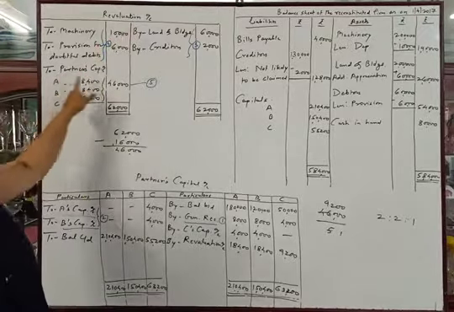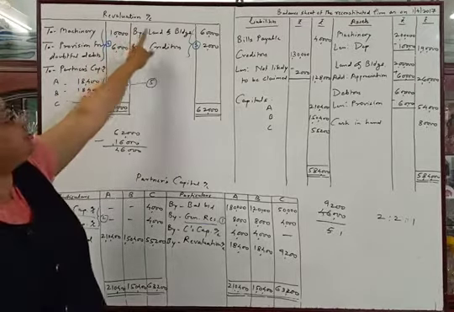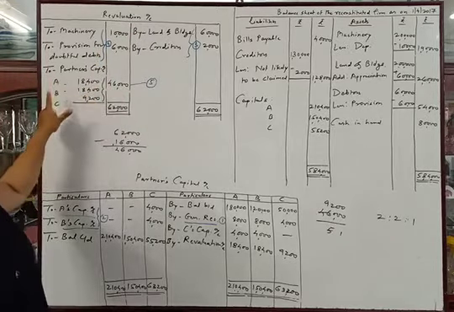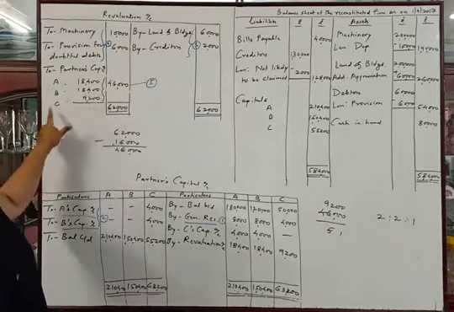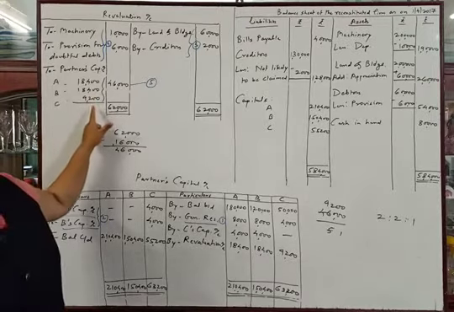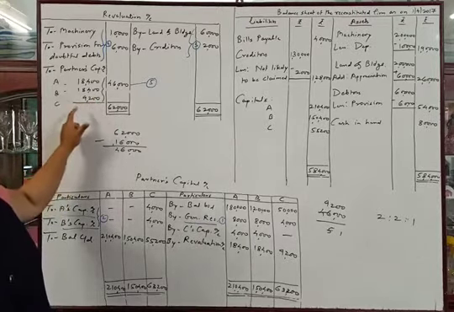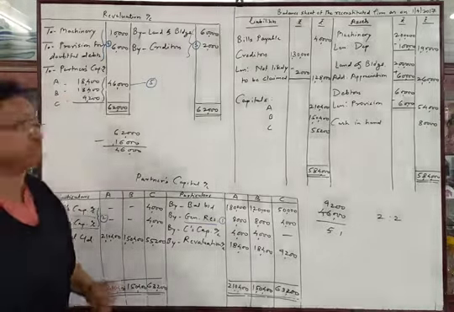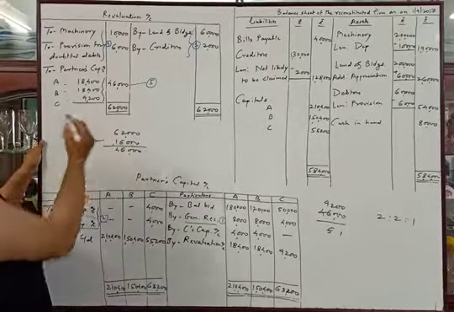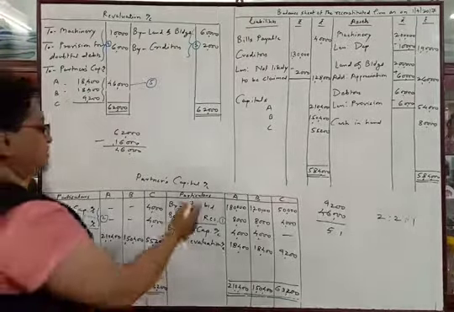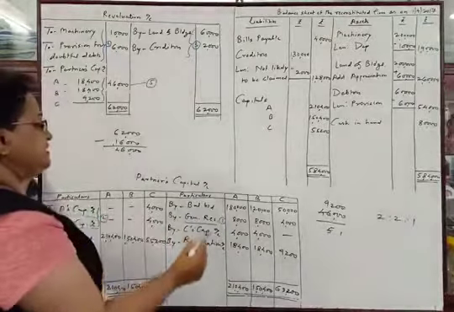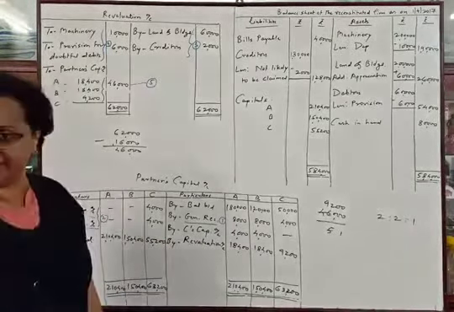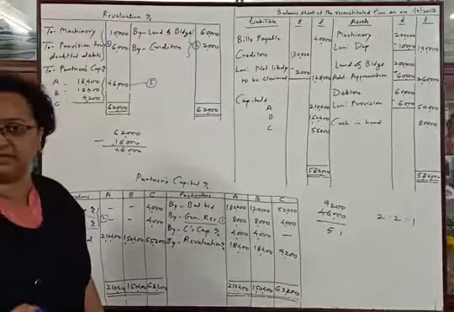Revaluation account debit 46,000 to A's capital account 18,400, to B's capital account 18,400, to C's capital account 9,200, being revaluation profit distributed between the partners. After this entry, we will see if any entry is remaining. No entry is remaining. So the journal entries are over. There will be only 5 journal entries in this problem.